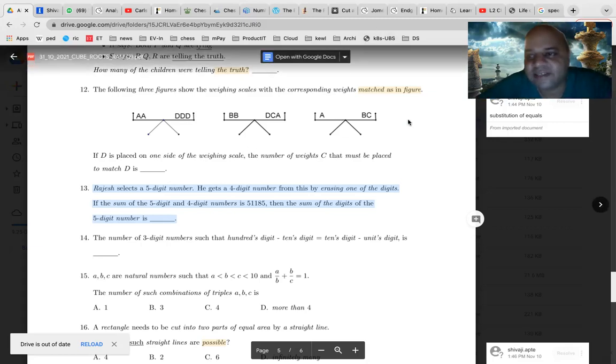When you add 2 digits, the sum can go from 0 up to 18, because each digit can be between 0 and 9. Now ending with 5 means it has to be 5 or 15. Can any digit multiplied by 2 give 5 or 15? No, sir. It will always have to be even. It cannot be an odd number. 2 times a digit can never be an odd number. So that means from just this you know that the digit Rajesh has erased is the last digit, E.